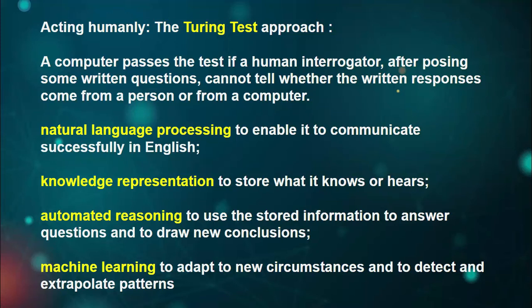So this is acting humanly, which means that the machine will receive the question, think about it, understand the question, and based on that provide you the answer. This is called the Turing test approach. So this is the first point under it, natural language processing, as we all know, to enable it to communicate successfully in English.